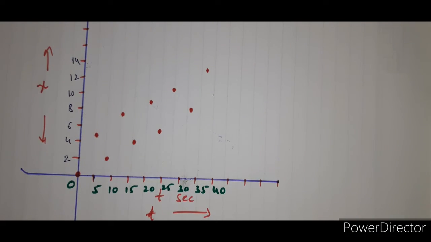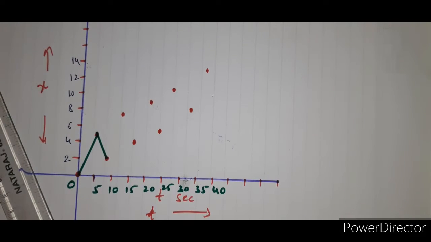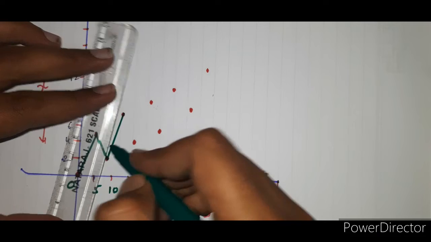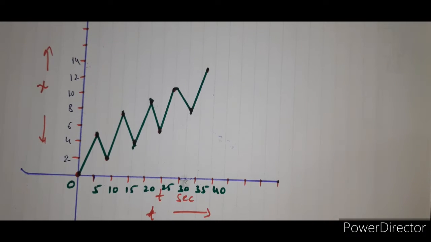So now we'll join all the points. Okay, now we'll join all the points, and we'll get the graph like this.